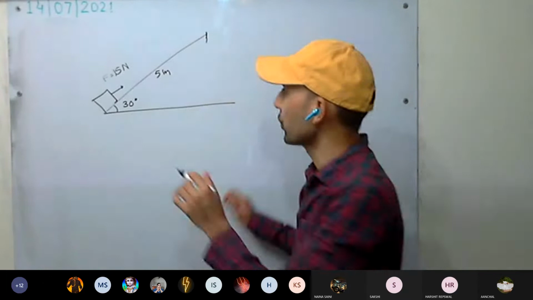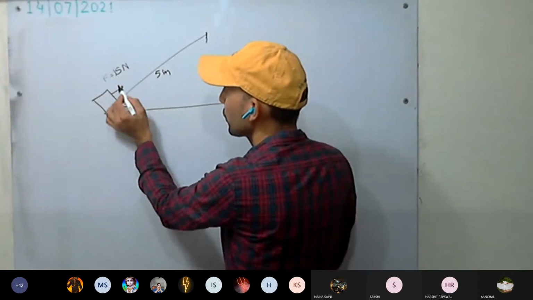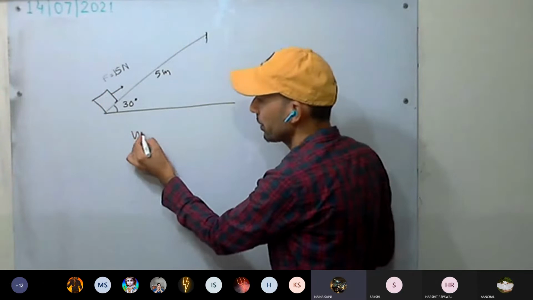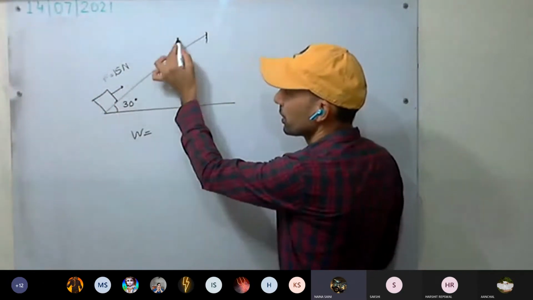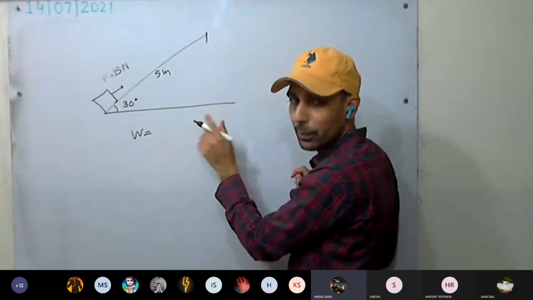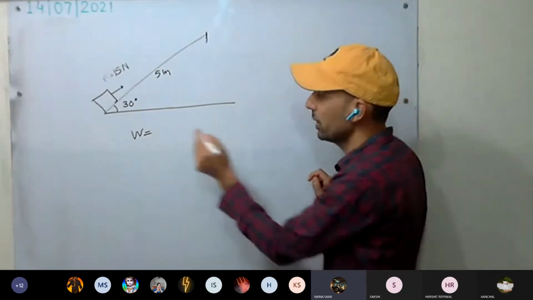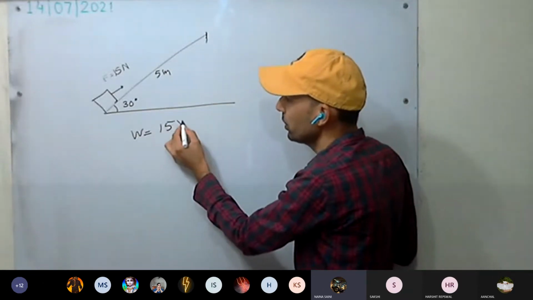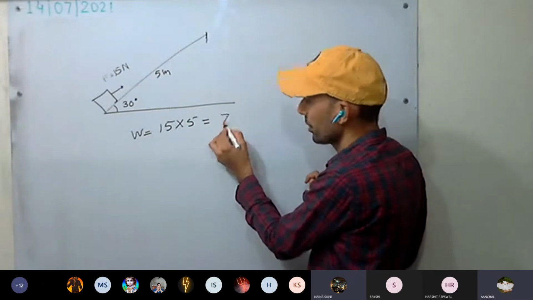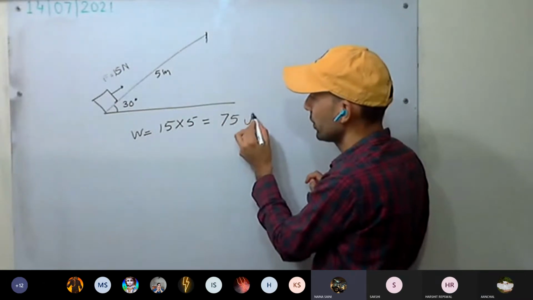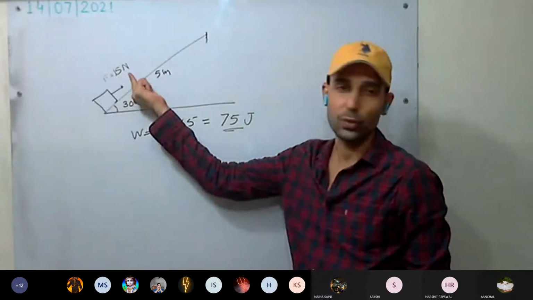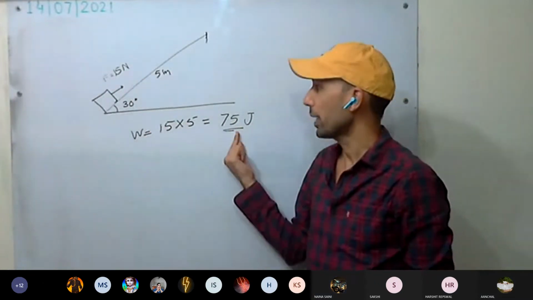Calculate the work done by the force in pulling the body. Read the question. How much is the work done by this force in pulling the body? Work done is equal to force into displacement. What is the direction? Same direction. So cos theta will be 1, cos 0 is 1. So you can simply write 15 into 5. How much is it? 75 joule. This is the work done by this force.